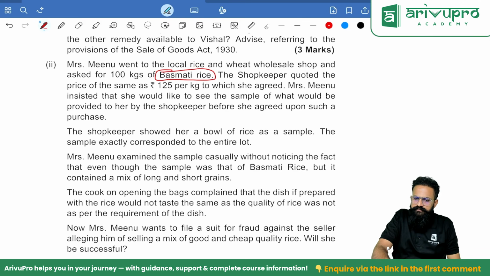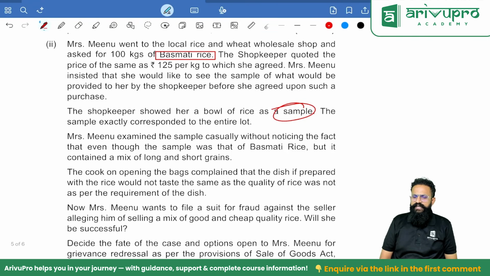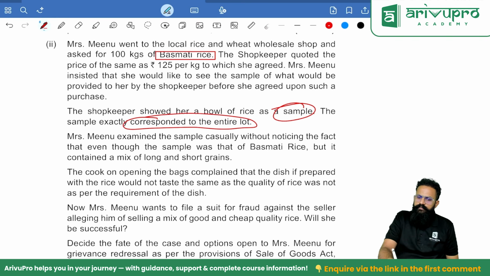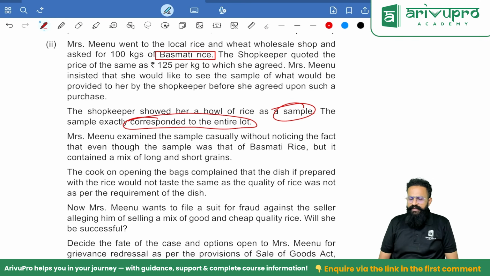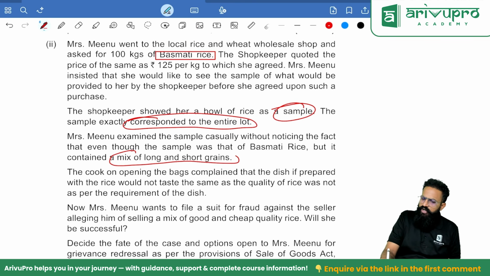Controversial question. The shopkeeper showed her a bowl of rice as a sample. The sample exactly corresponded to the entire lot. Miss Meenu examined the sample casually without noticing that even though the sample was that of basmati rice, it contained a mix of long and short grain.